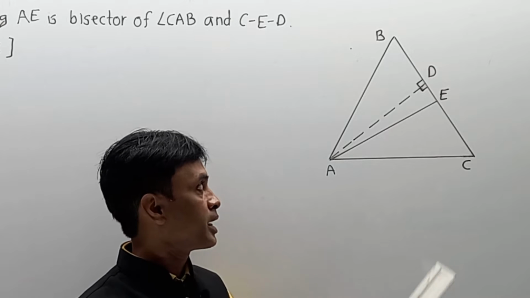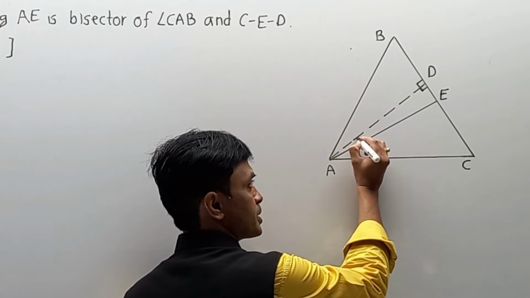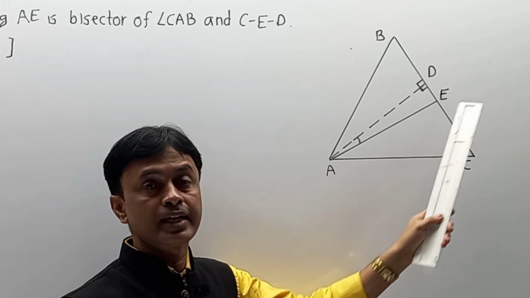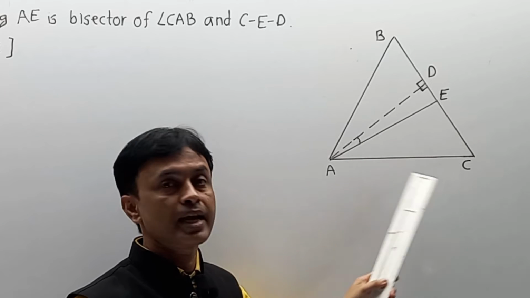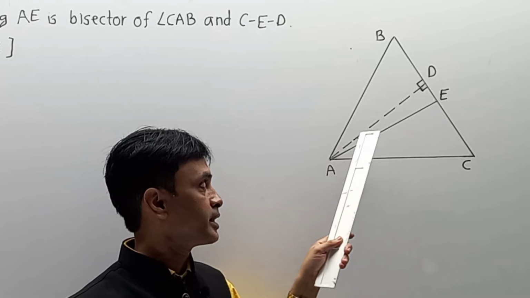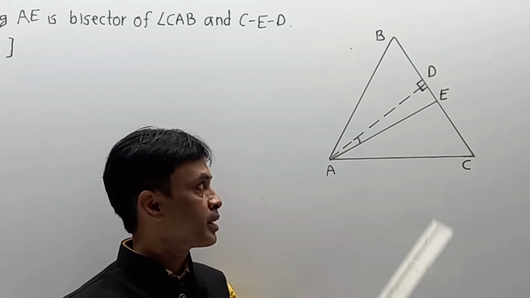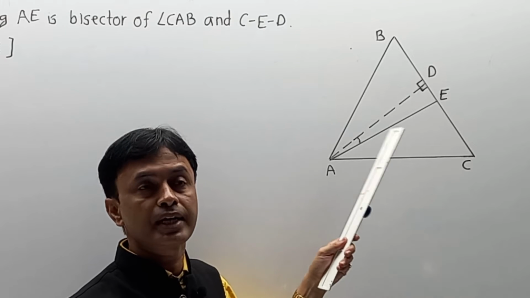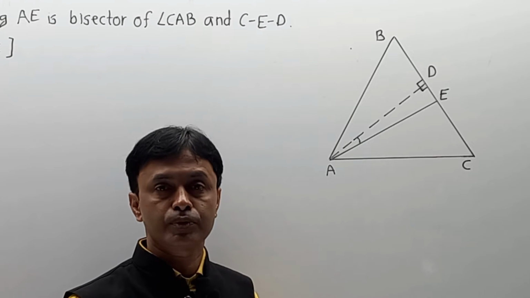Then we have to prove that angle DAE, our question is revolving around this angle, is half of angle B minus angle C. Half of means angle DAE is half of angle B minus angle C. So you have to take this angle and create a correlation towards angle B and angle C. Then you can reach this part.